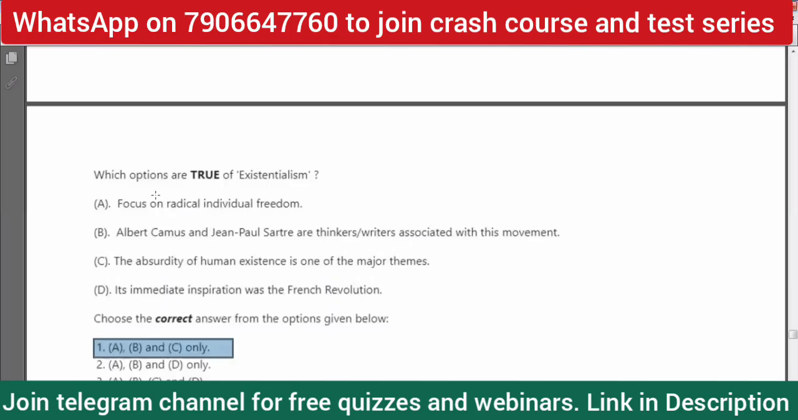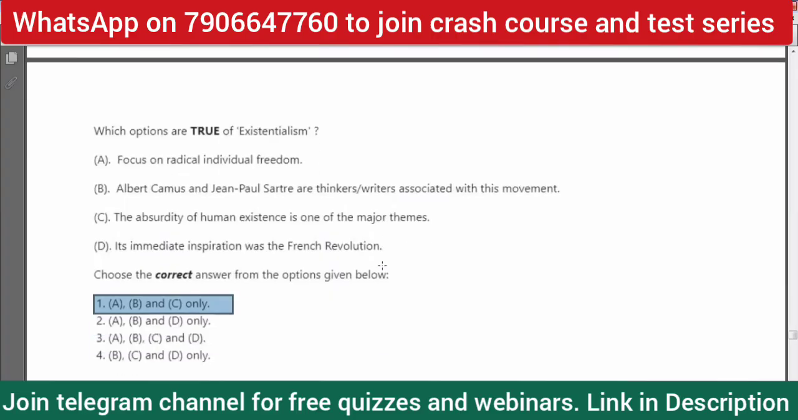And of course, you know that focus on radical individual freedom. Albert Camus and Sartre are the thinkers and writers associated with this movement. Absurdity of human existence is one of the major themes. But option D, that its immediate inspiration was the French Revolution, is not true. One can say world wars, but certainly not French Revolution. Okay. So anyway, I'm putting it under literary terms from now on.